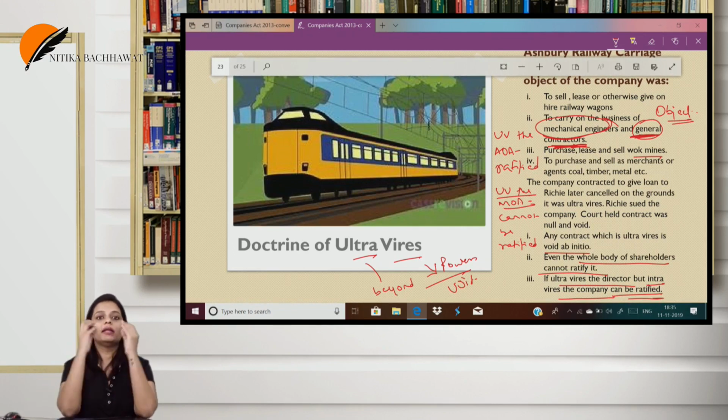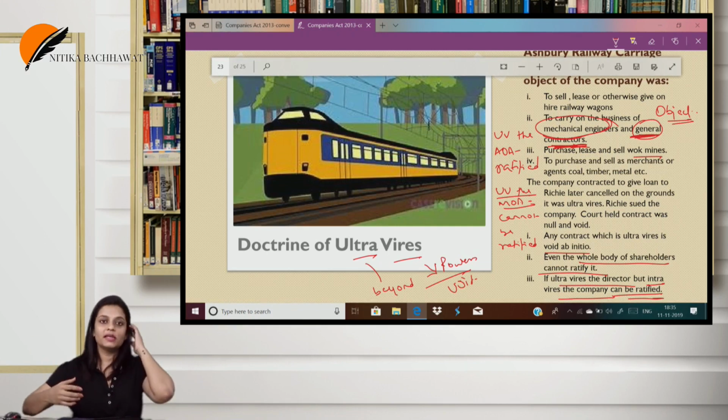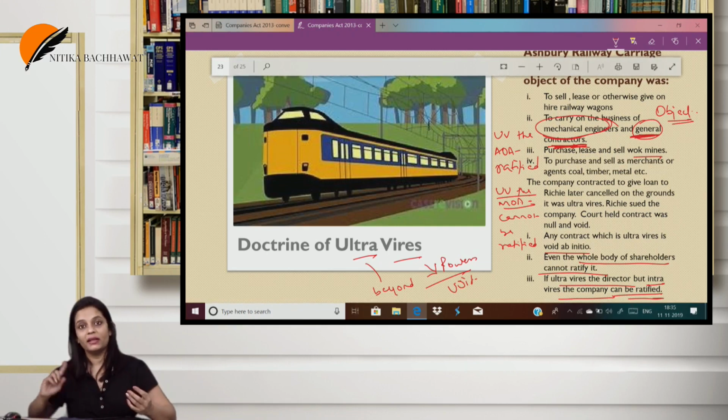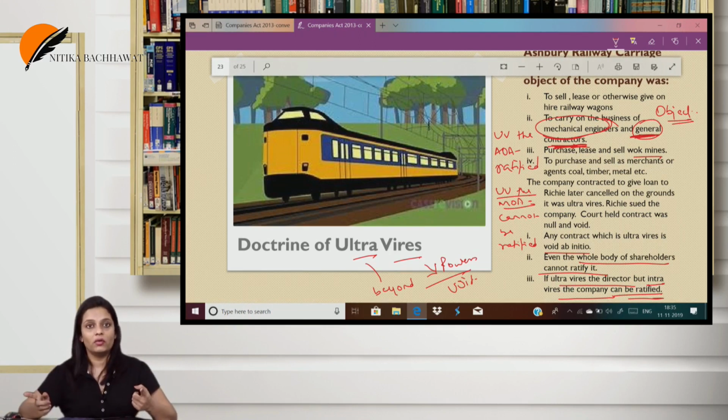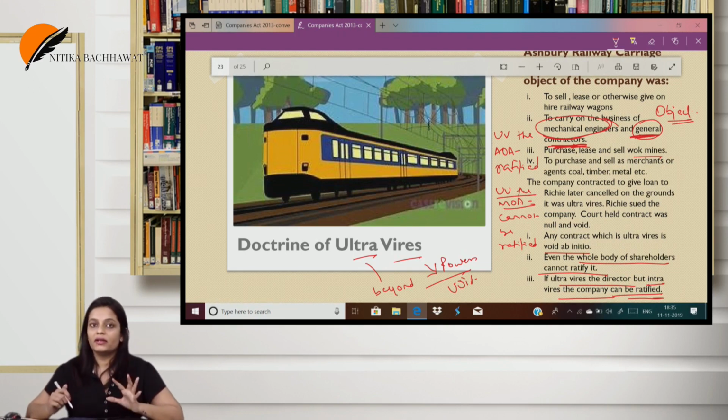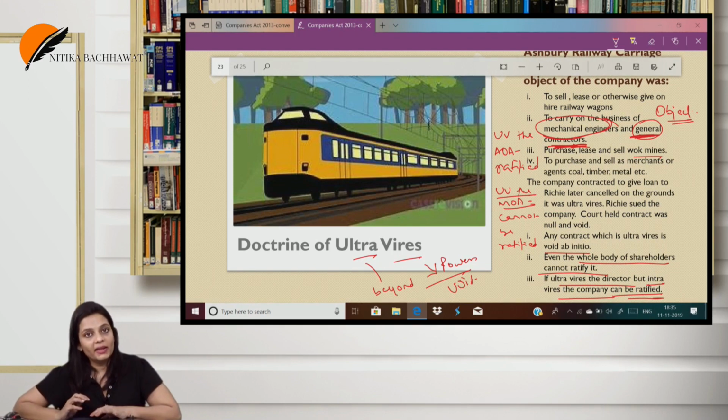Simple. Just a hypothetical case: if the directors want to give a loan, they must get the consent of the shareholders. They gave the loan without the consent of the shareholders. So this is something that the company can do, but the directors have no authority. So the directors' act can be ratified by the company.